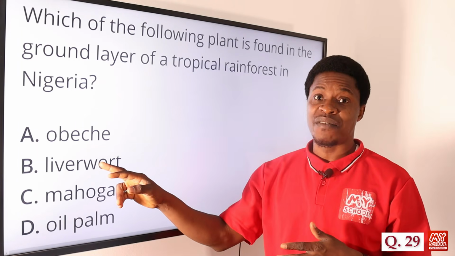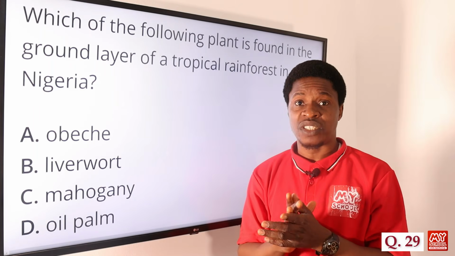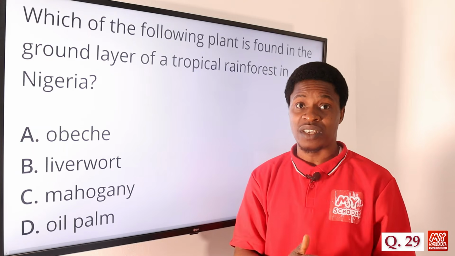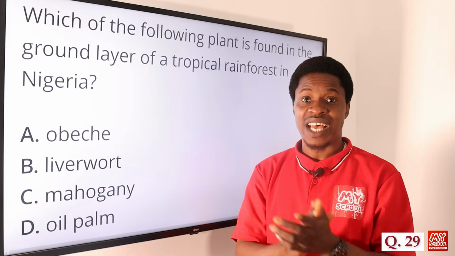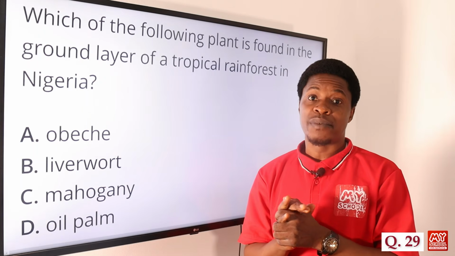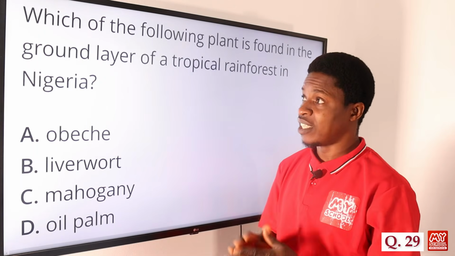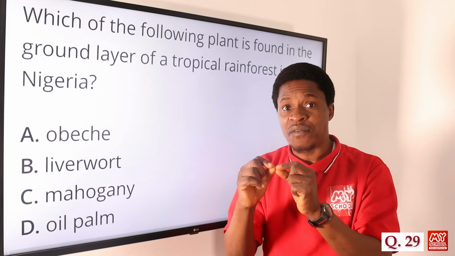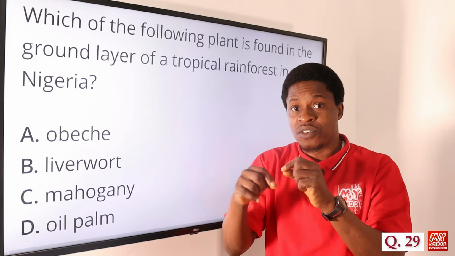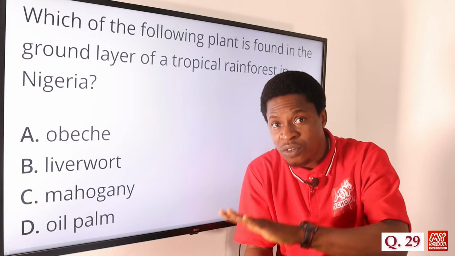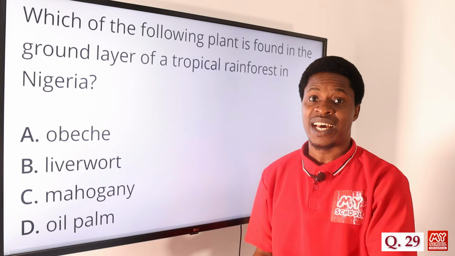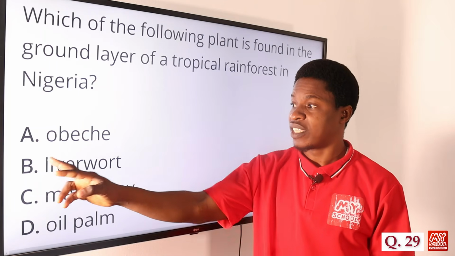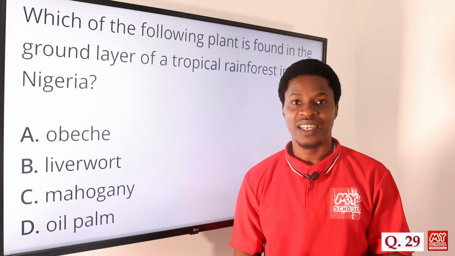But liverwort is a plant that belongs to the phylum Bryophyta, together with mosses. Mosses and liverworts are examples of bryophytes. You see the way they grow up, they germinate. In fact, they have what we call rhizoids, the root hairs that are growing up. So they grow at the ground layer of the tropical rainforest. They don't grow as big as the obeche tree, the mahogany, and the oil palm. So the correct answer here is option B, liverwort.